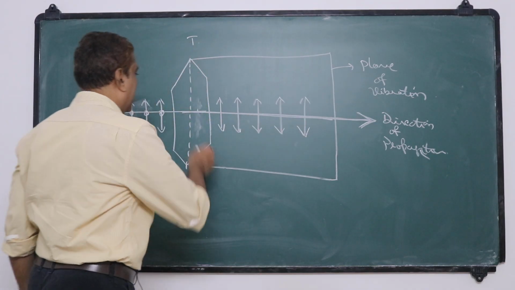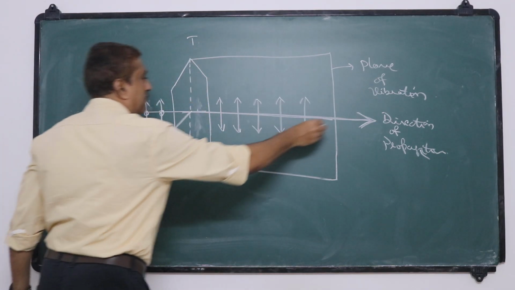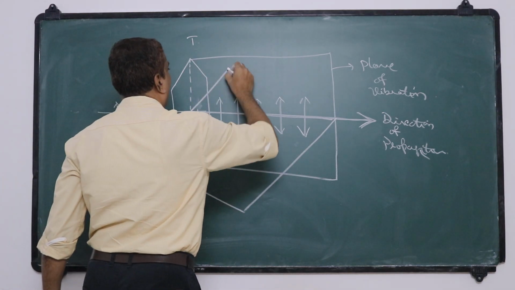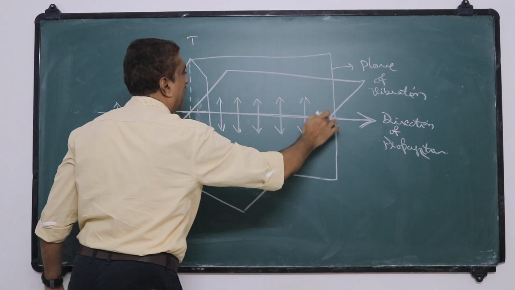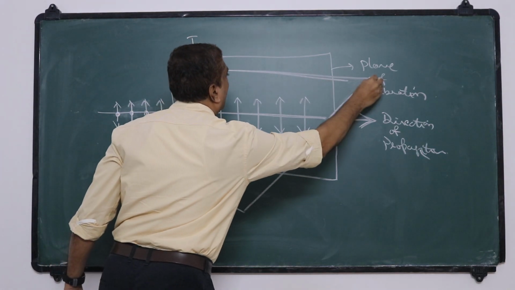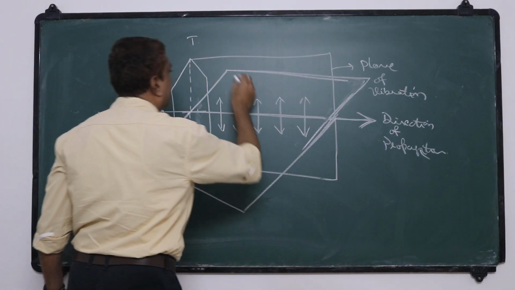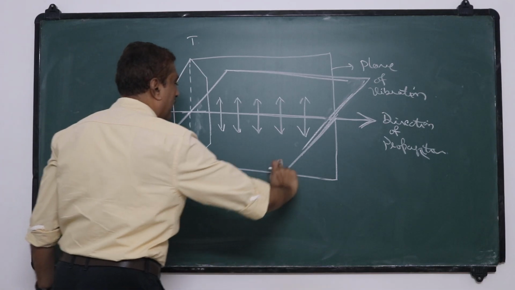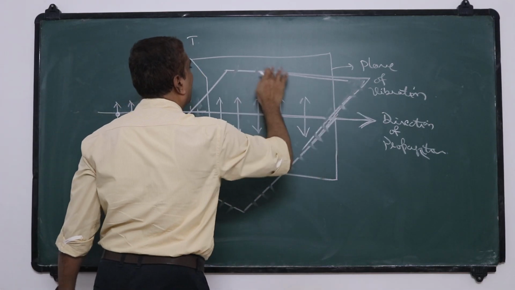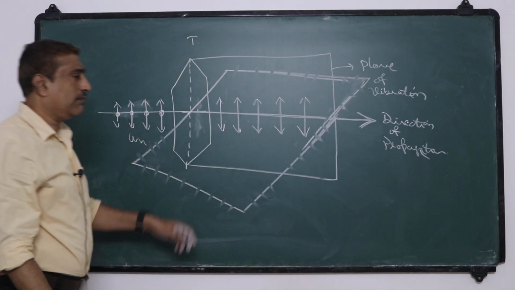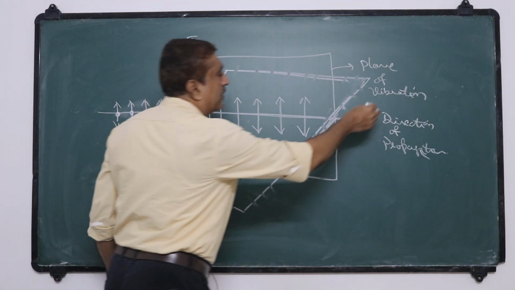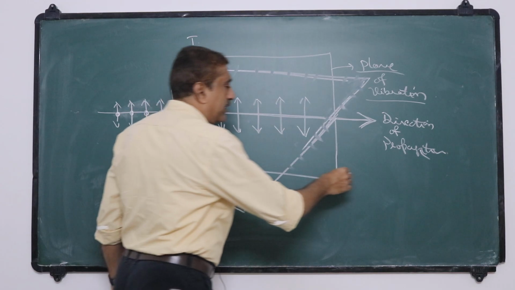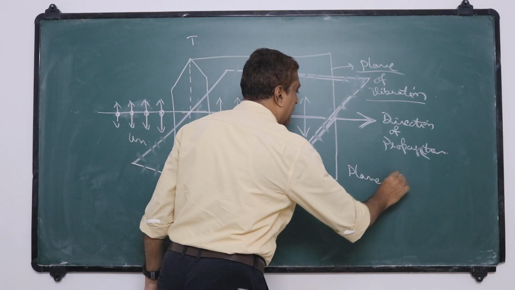Now assume another plane. A plane perpendicular to this plane of vibration is called the plane of polarization.